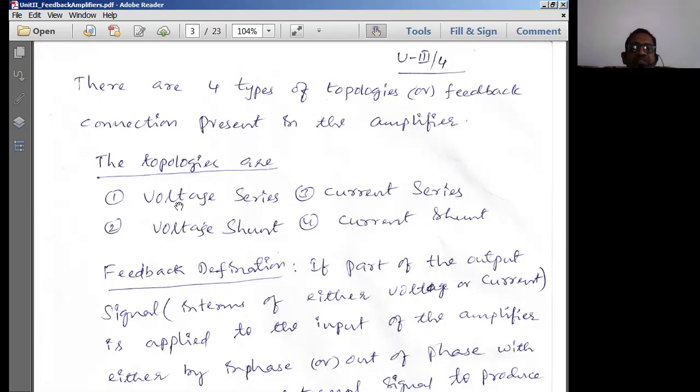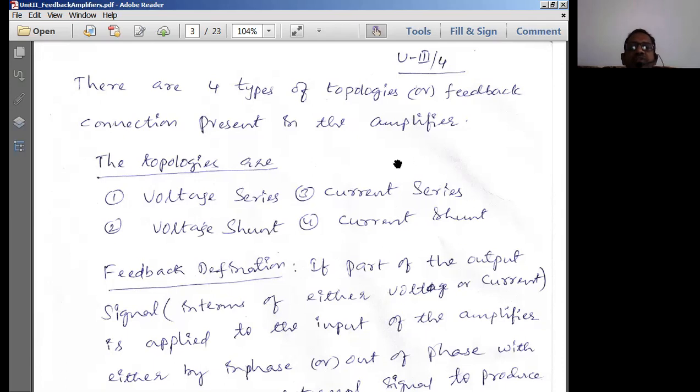Such a topology is called a voltage series topology. Similarly, voltage shunt topology means the output is sampled as a voltage, and that sampled output voltage is applied in shunt to the input circuit, which is called voltage shunt.